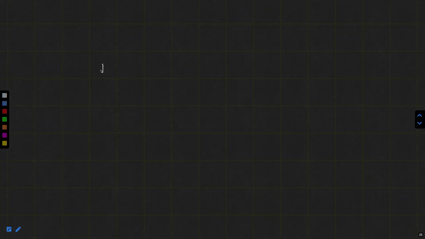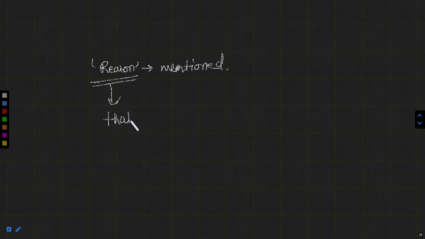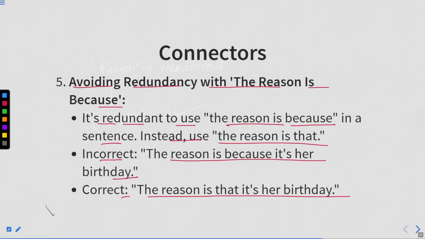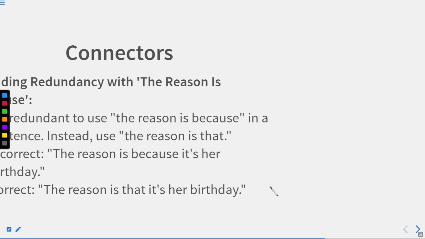If you find the word reason in the sentence, if this word is mentioned clearly, then we only use "that," but we cannot use any other conjunction. If I say because, due to, because of, that will not be used. If the word reason is mentioned in the sentence, you have to use only that conjunction, and you will not use any other conjunction. So, the reason is that it's her birthday. We can write that over here.